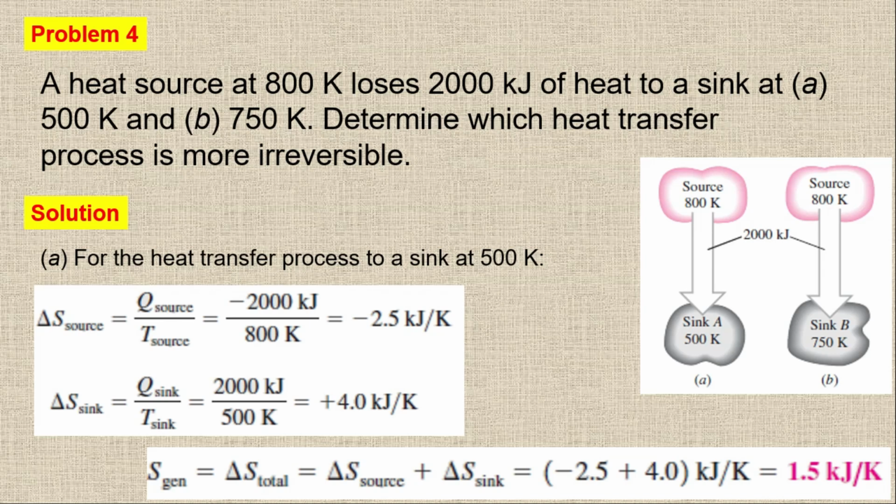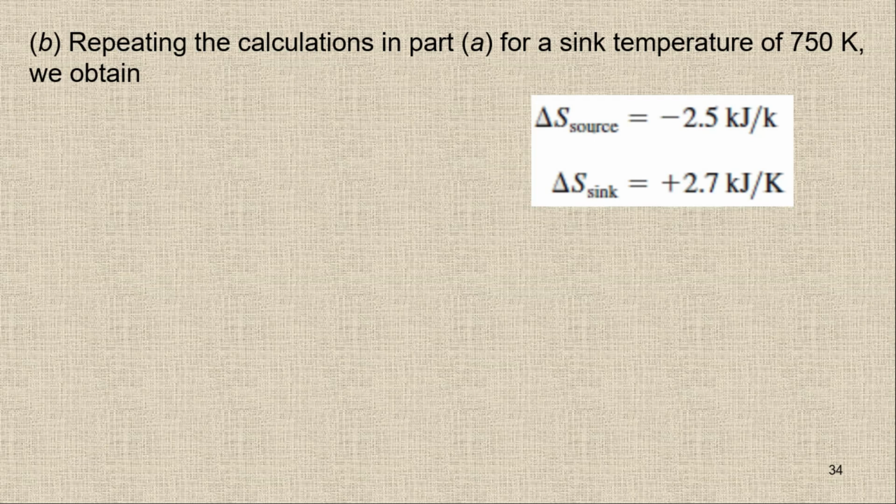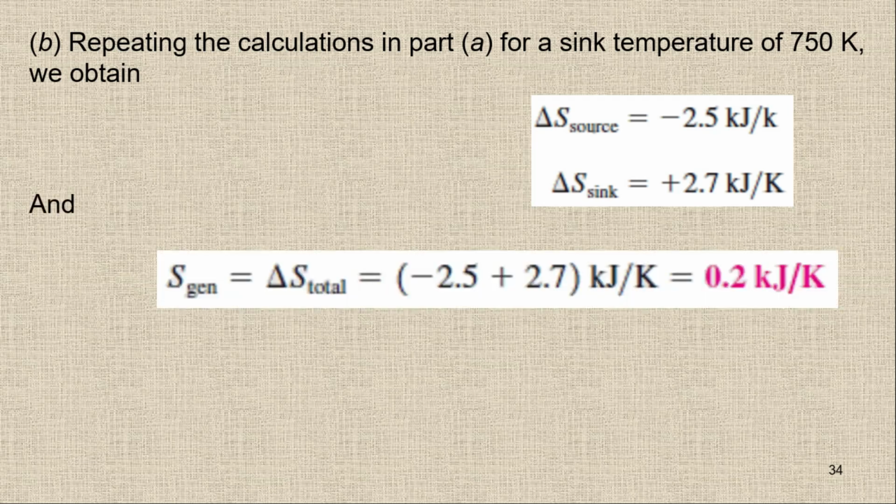In the same way, you can solve it for part B as well. For part B, you are only going to change the temperature of the sink, otherwise all the calculations are the same. So here I'm going to just present the final answer. The delta entropy of the source is the same, which is minus 2.5 kJ per Kelvin, but the entropy change of the sink in this case is plus 2.7 kJ per Kelvin, because now we are going to use 750 instead of 500 Kelvin. So in this case the entropy generation will be equal to 0.2 kJ per Kelvin. You will just simply add these two entropy changes, and then you will get 0.2 kJ per Kelvin.